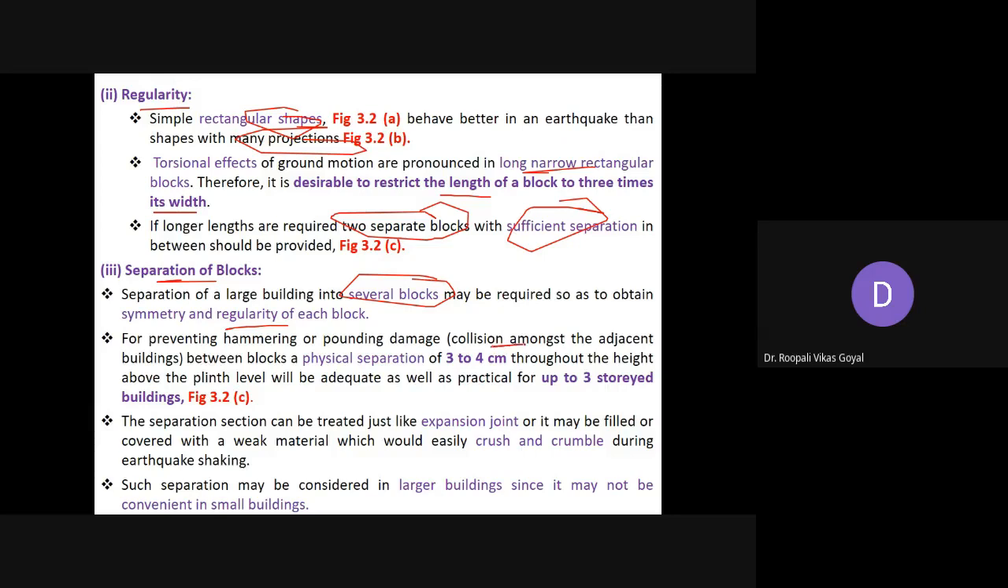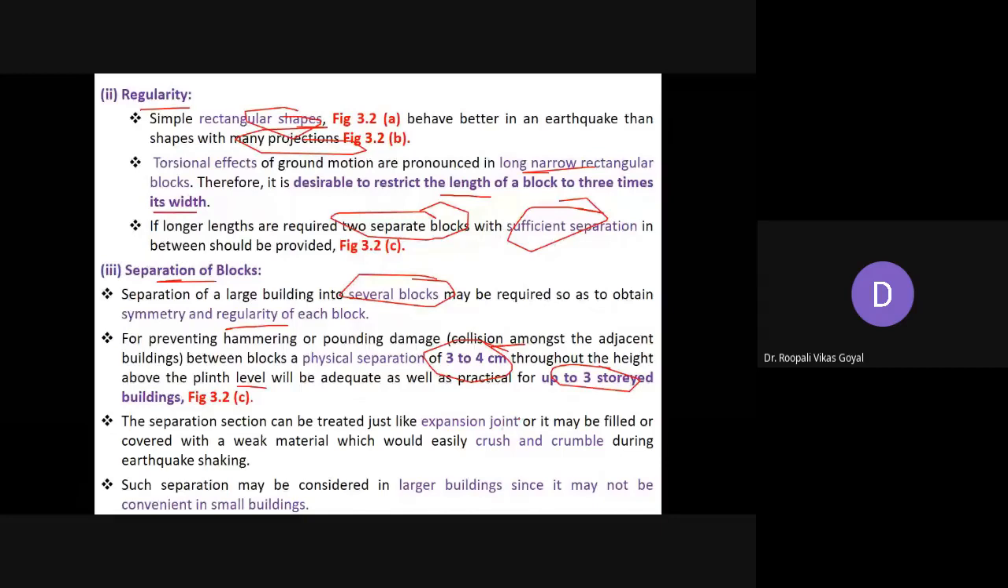So this physical separation of the block, it should be 3 to 4 centimeter minimum throughout the height above the floor level. It should be adequate. So in practical you can say that up to 3-story building, 3 माले का जितना building होता है उसमें minimum 3 to 4 centimeter physical separation should be provided throughout the height above your floor level, that is called as the plinth level.